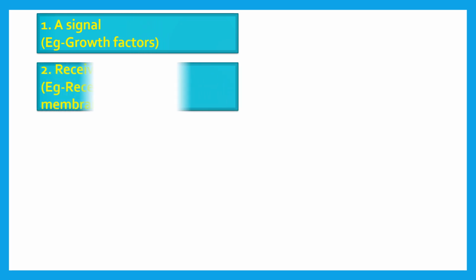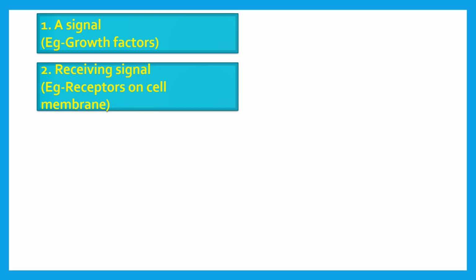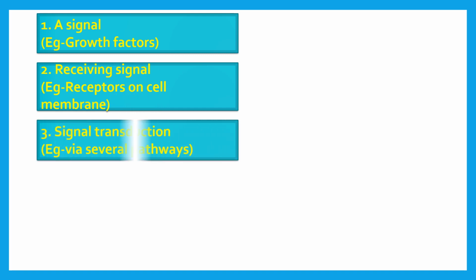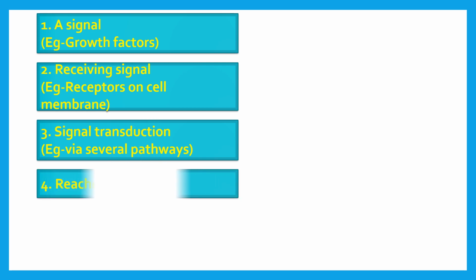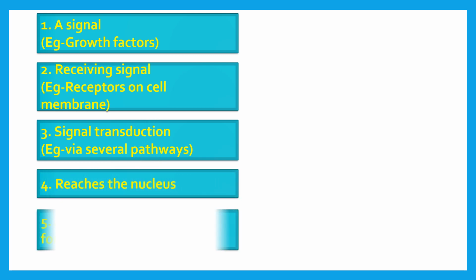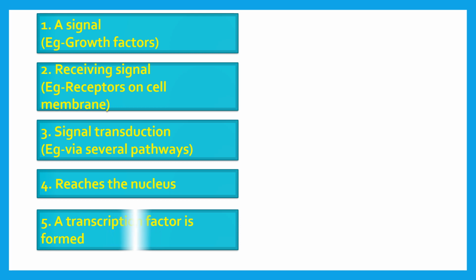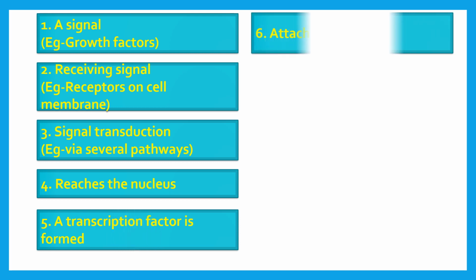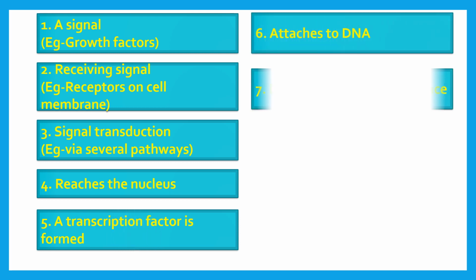According to normal physiology, there is always a signal. Here the signal is being produced by the growth factors, and then the signal is getting received by the receptors on the cell membrane. Next, the signal transduction takes place via several pathways, and all these signals reach the nucleus, and there a transcription factor is formed and it gets attached to the DNA.